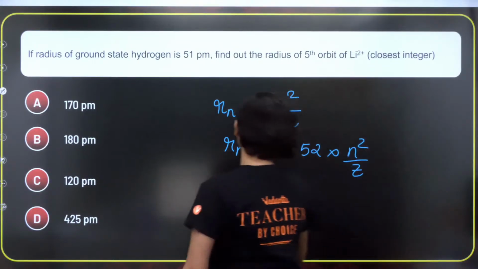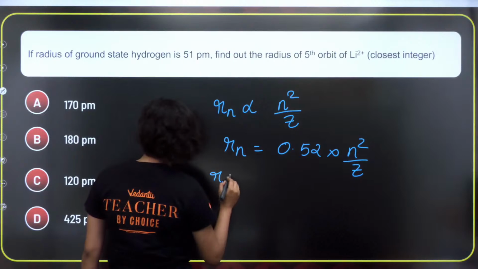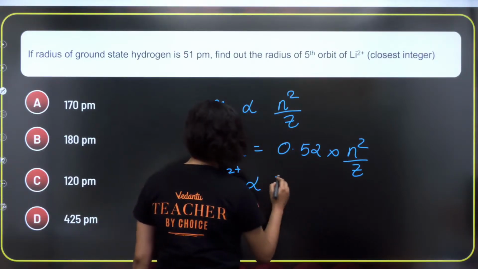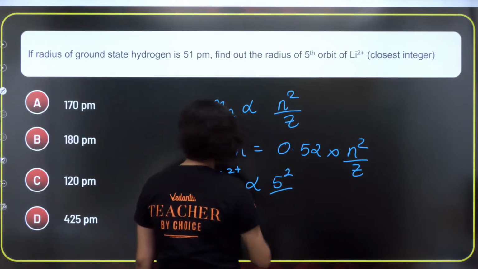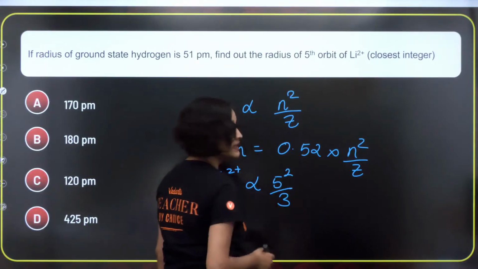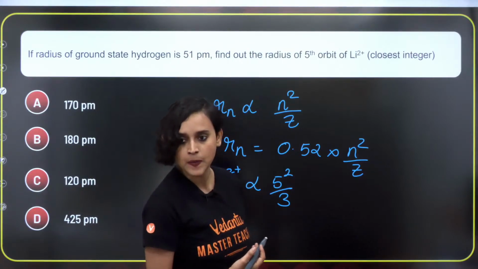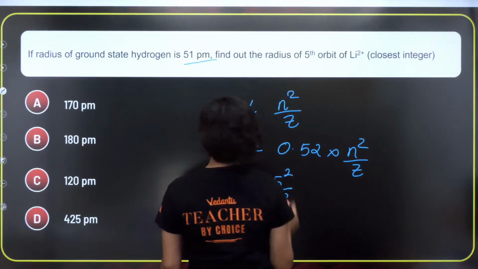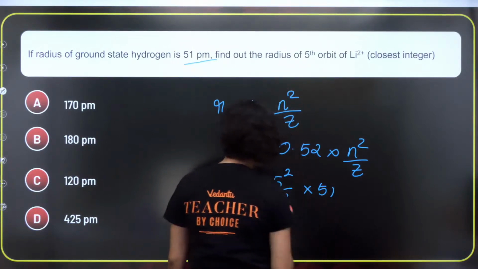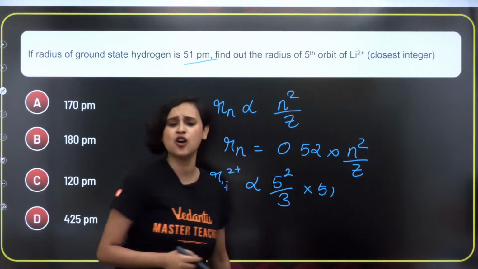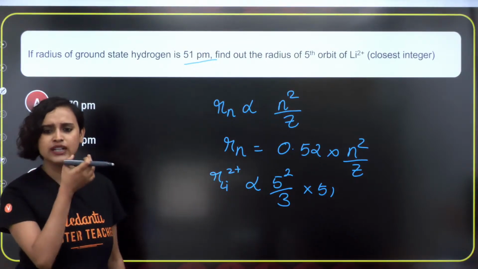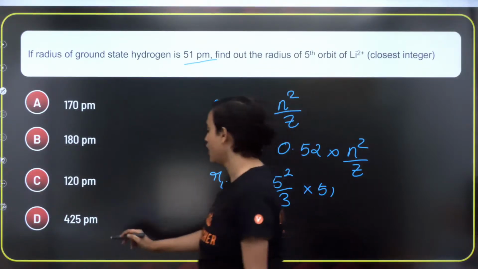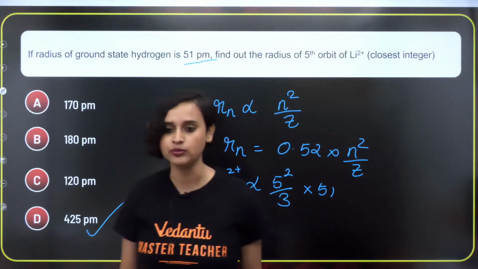So R of Li2+ we have to find. That means it is directly proportional to 5 squared, and this Z will be 3, for lithium. And here it is given that it is 51 pm, so into 51. Now, if you calculate it, how much did you get? I'm very weak in mathematics, please don't ask me to calculate. You calculate and tell me. D? Okay, must be D only. 425 picometer, that's what I'm guessing.